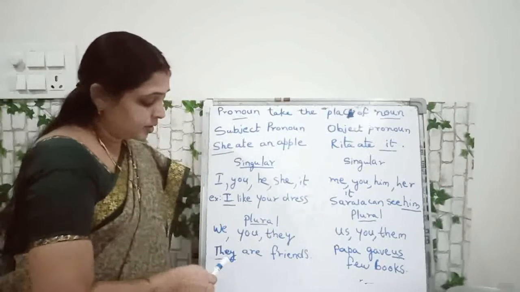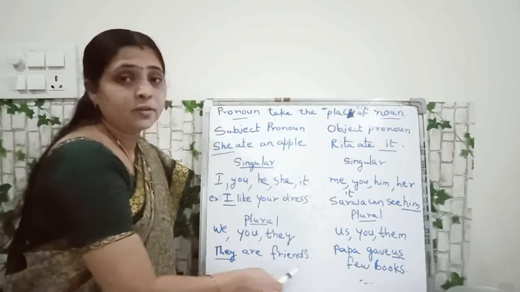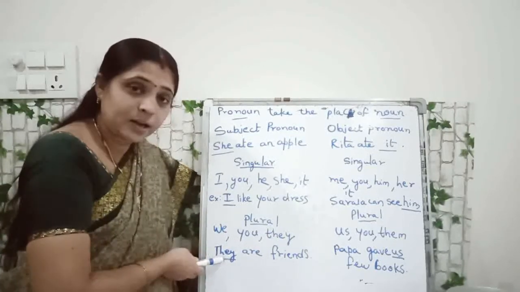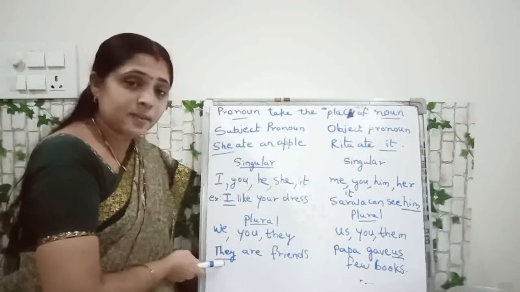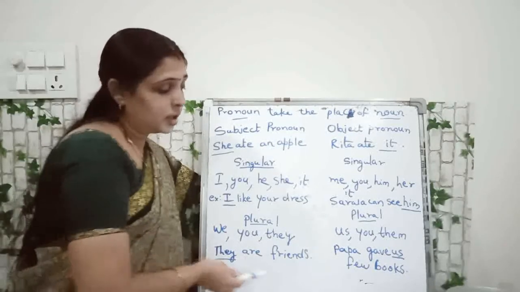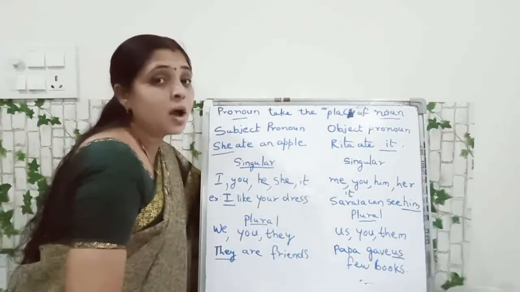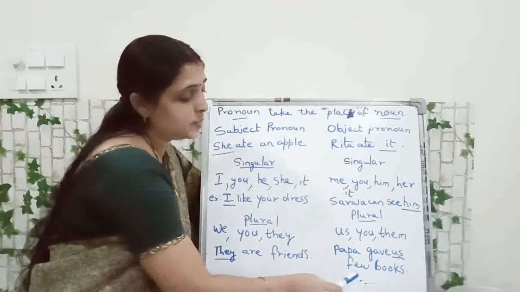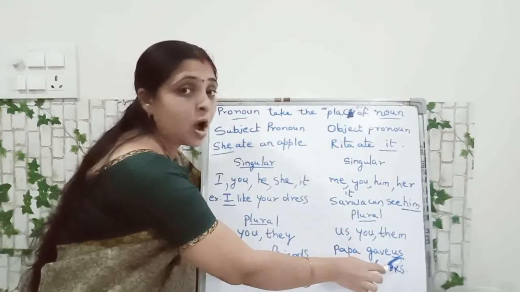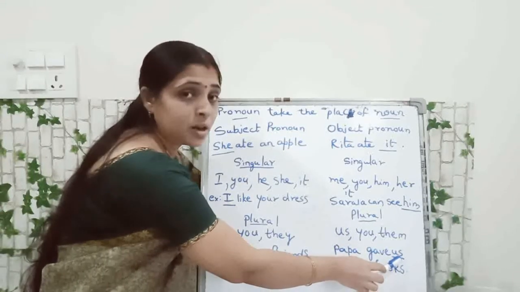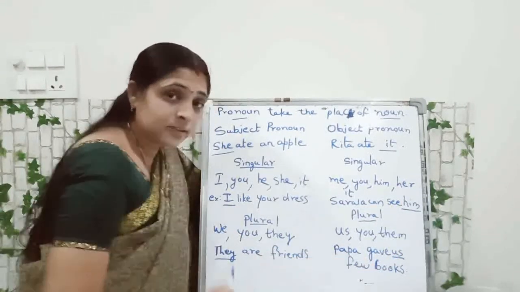Understood everybody? Subject part: They are friends. Here the subject part is, see, the plural subject part: they. Here you see, Papa gave us few books. What did it become? Plural object part. Did you all understand here?